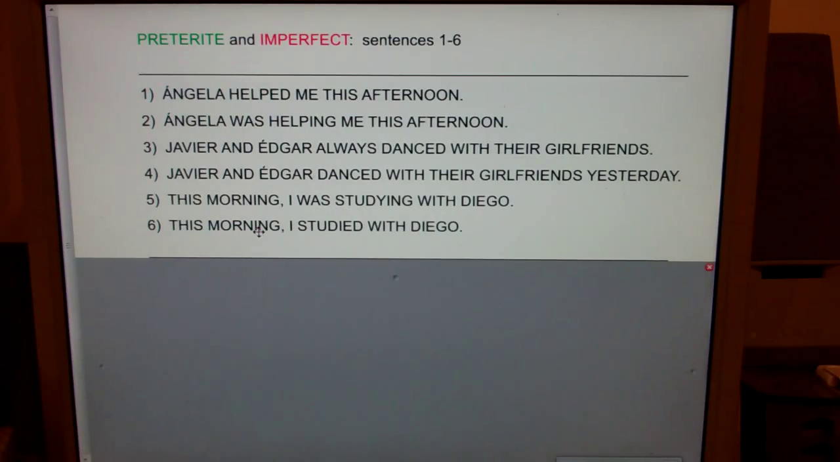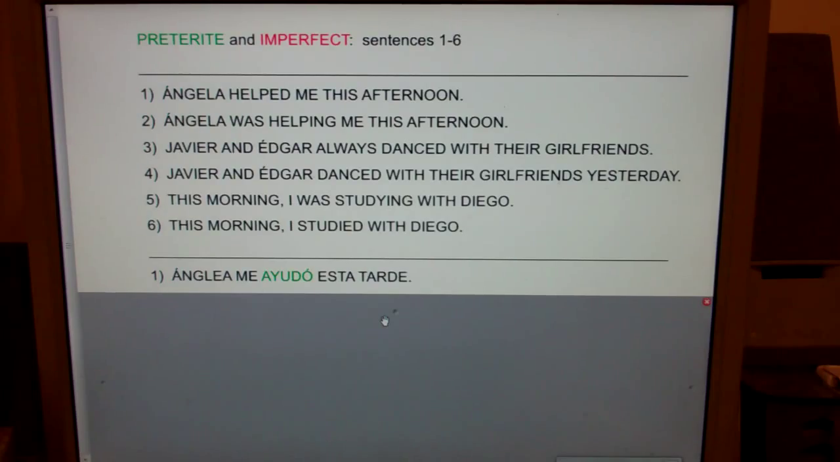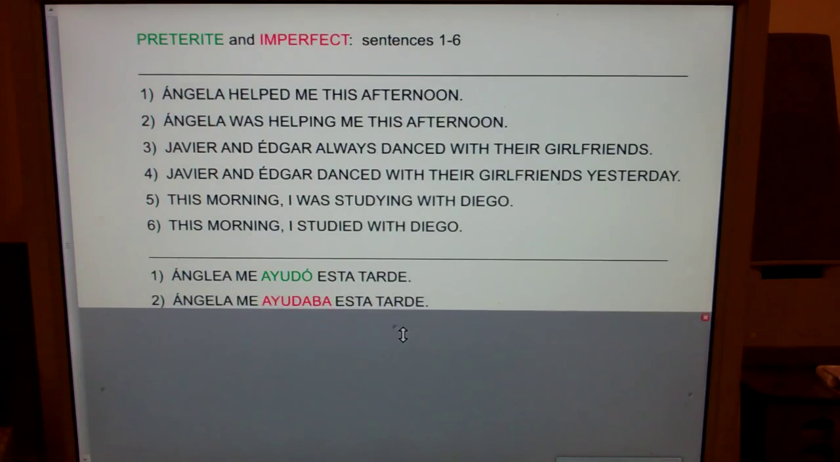Number 1, Ángela helped me this afternoon. Ángela me ayudó esta tarde. Number 2, Ángela was helping me this afternoon. Ángela me ayudaba esta tarde.